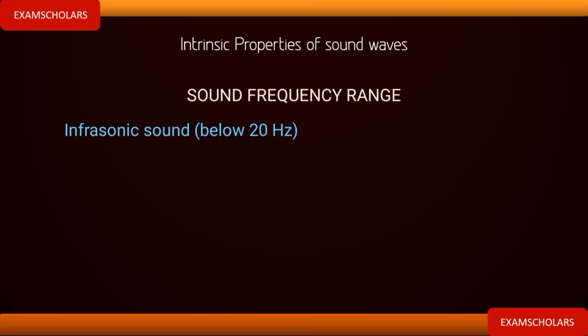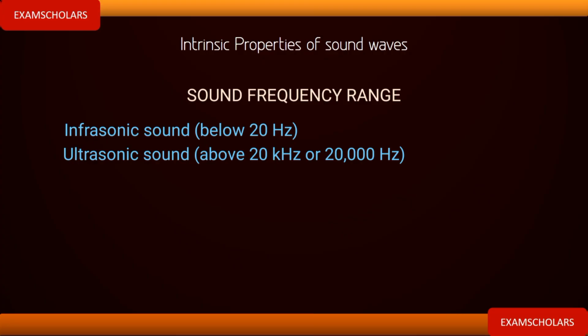Now, we have ultrasonic sound. This sound has a frequency above 20k Hz, or 20,000 Hz. Any sound that is produced with such frequency cannot be heard by human beings. So we cannot perceive or hear such sound.